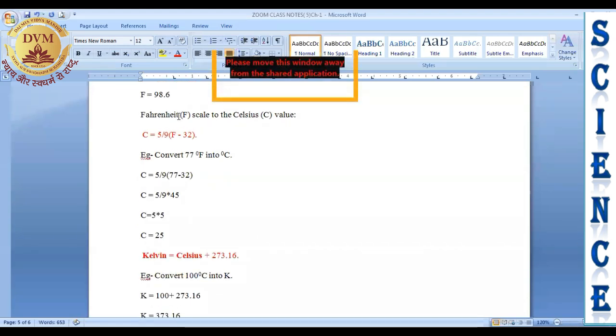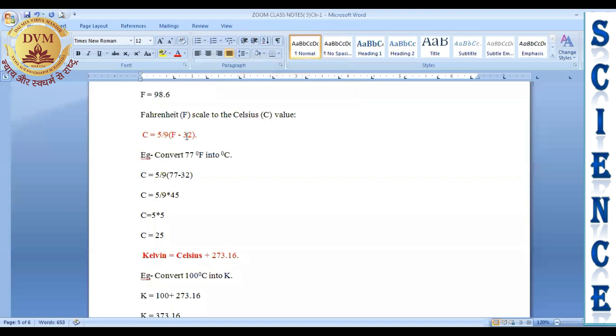Next, if you want to convert degree Fahrenheit into degree Celsius, we are just reversing the first scenario. So the formula is Celsius equals 5 by 9 times bracket F, meaning degree Fahrenheit, minus 32. We have simply derived this formula from the above formula.